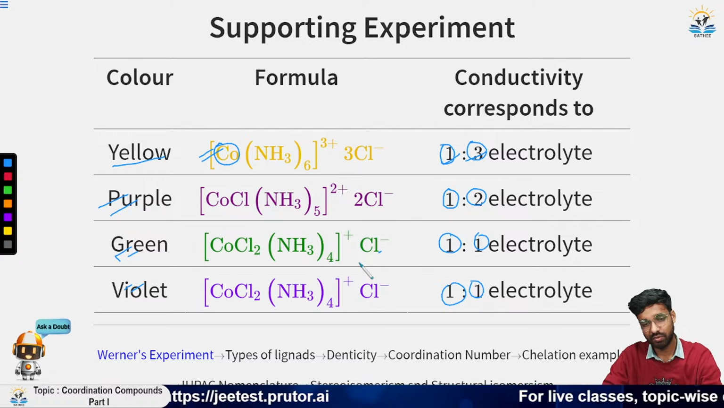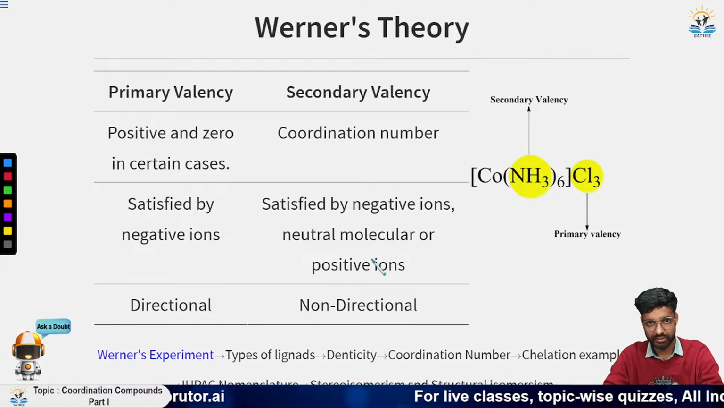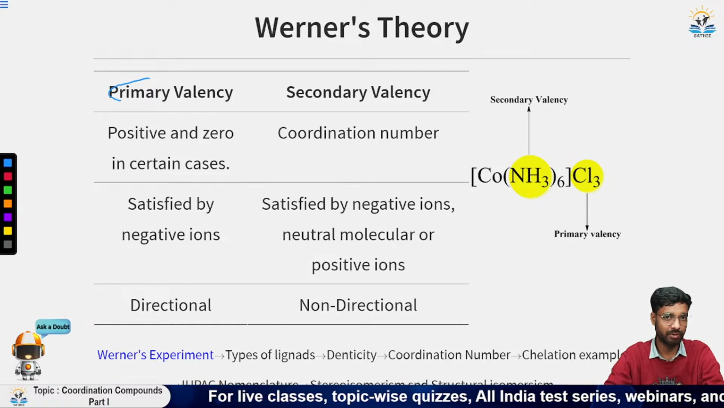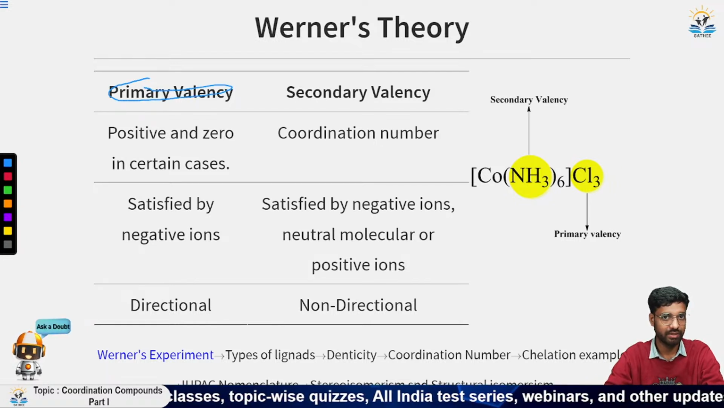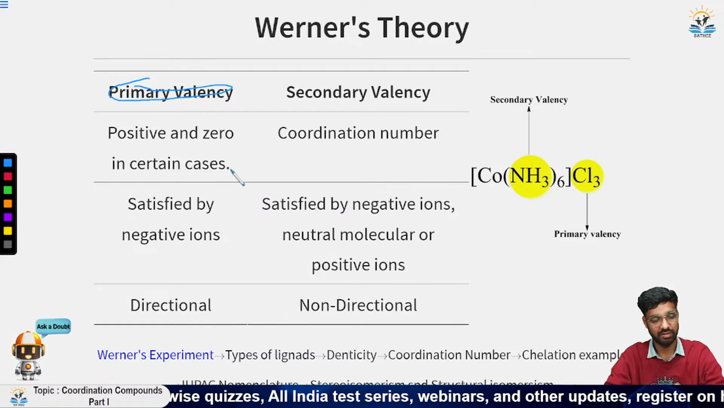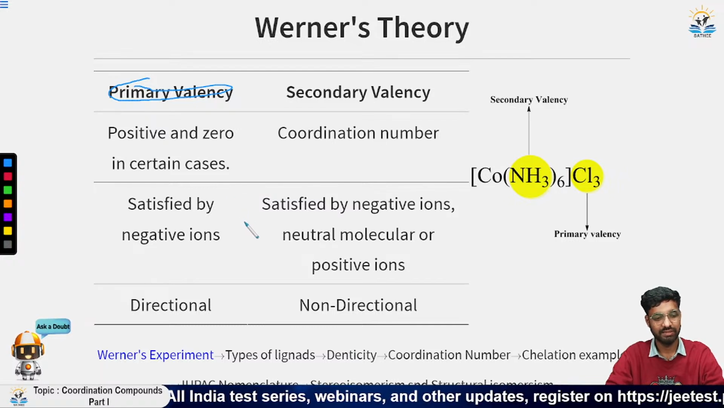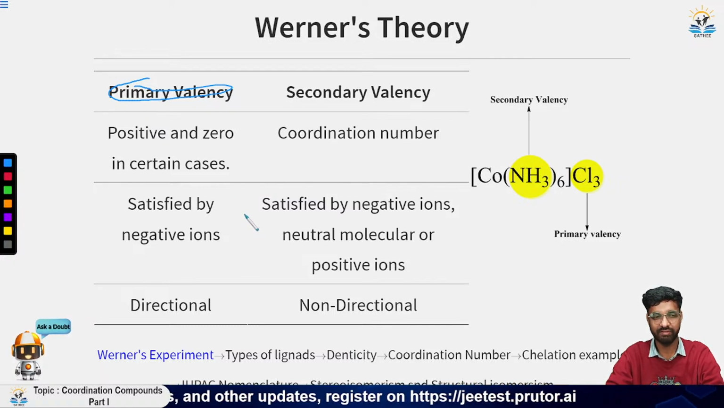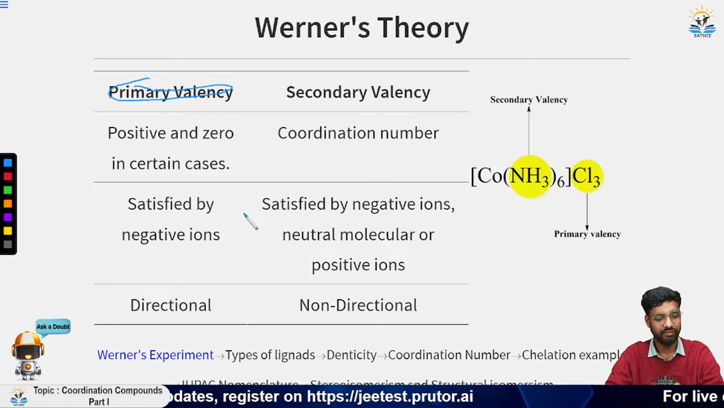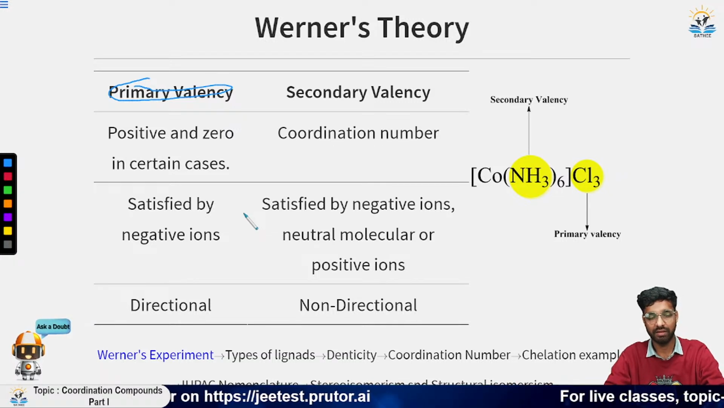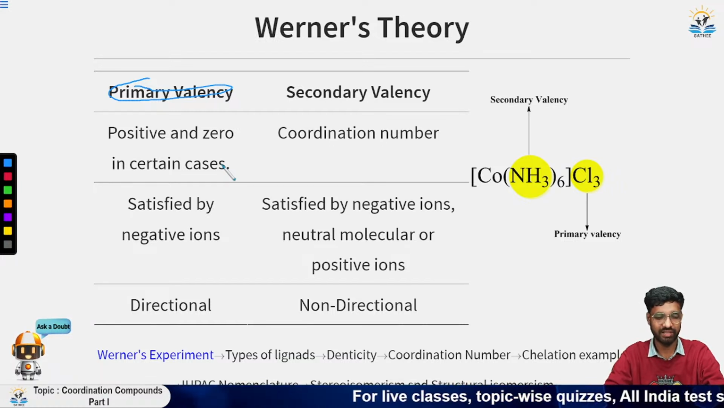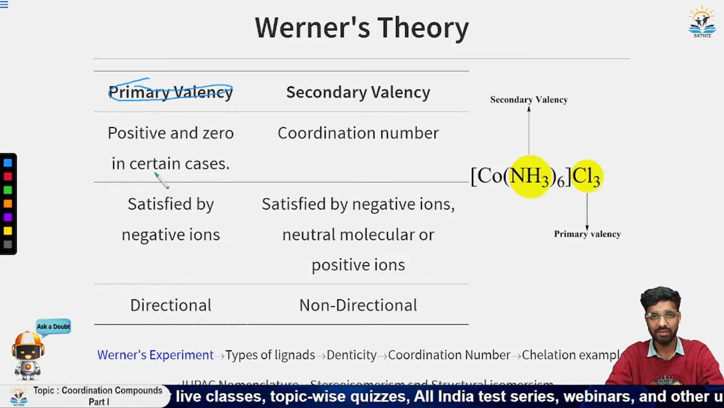So Werner gave a theory in which he said that there are two types of valency in a coordination compound. The first one is the primary valency, which you are aware of. Suppose we have a compound, say HCl, then the Cl is satisfying the primary valency. It is very simple. Or you can say NaCl. If you are considering the metal, then Cl is satisfying the primary valency as a charge neutrality function. Now, what is the main difference?